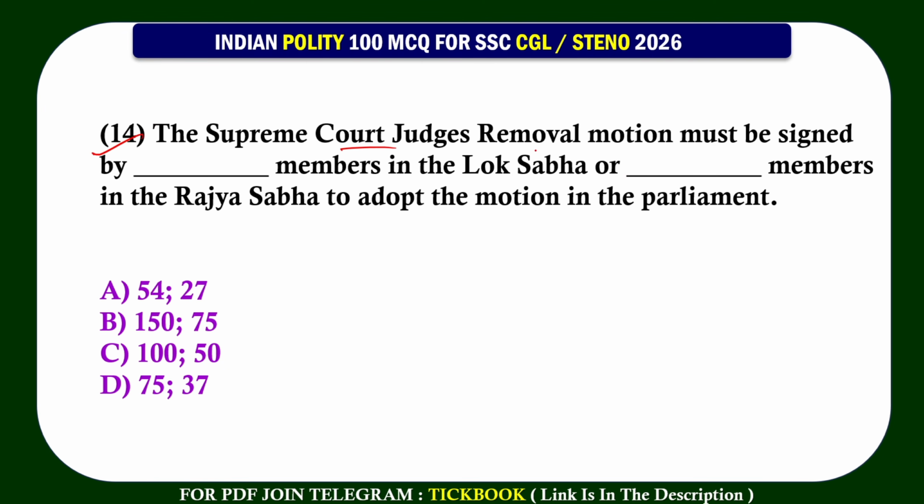14. The Supreme Court judge removal motion must be signed by dash members in the Lok Sabha or dash members in the Rajya Sabha to adopt the motion in the parliament. Option number C, 100 members in the Lok Sabha or 50 members in the Rajya Sabha.